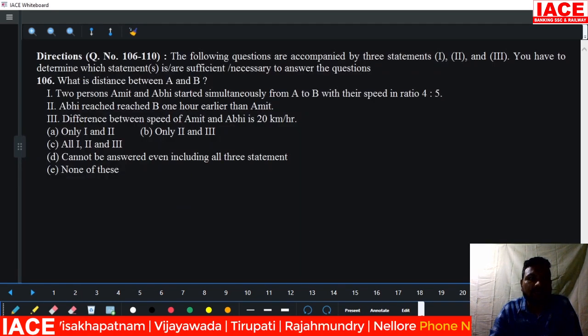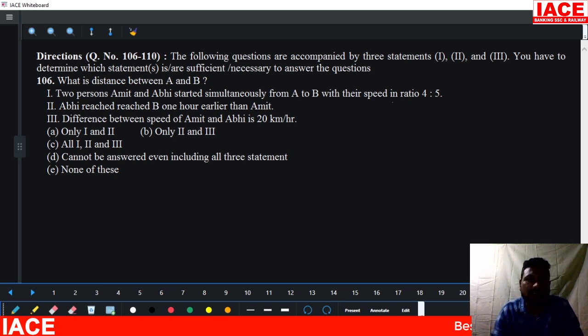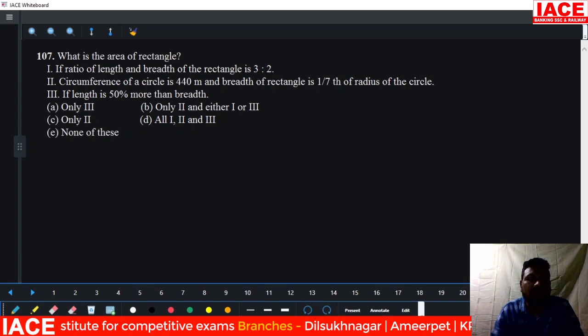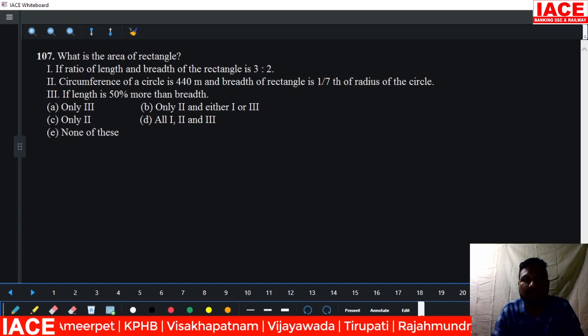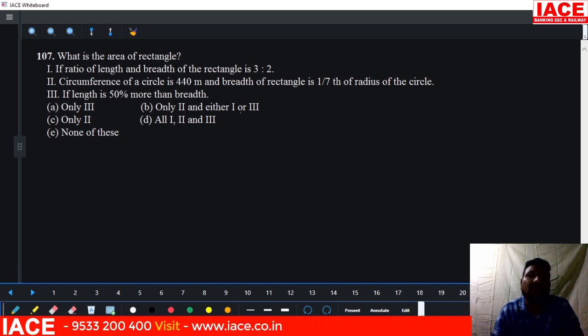Next, what is the distance between A and B? The direction is that we have to consider the question based on the statements. Two persons, Amit and Abhi, started simultaneously. If the speed ratio is given and speed is given here, check whether every statement is required to solve the question. Next, what is the area of the rectangle? The length and breadth ratio is mentioned, then the circumference of the circle, and the breadth is mentioned. Once you know the breadth, you can easily calculate the ratio. That means statements 1 and 2 are enough to solve. But statement 3 is also mentioned. That means 2 is mandatory, and 1 or 3 can alternate. That means option B is perfect.